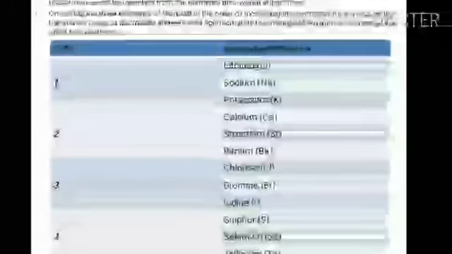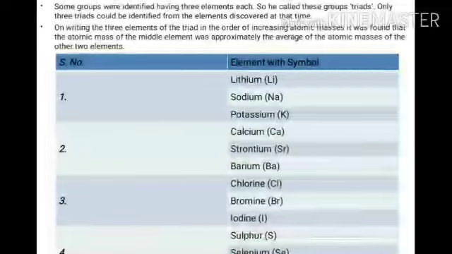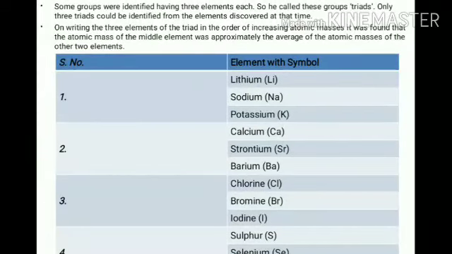Some groups were identified having three elements each. So these groups are called triads. He classified the elements into groups, and each group contains three elements, which is called a triad. Only three triads could be identified from the elements discovered at that time. On writing the three elements of a triad in the order of increasing atomic mass, we can say that Dobereiner classified the elements according to their increasing atomic mass.